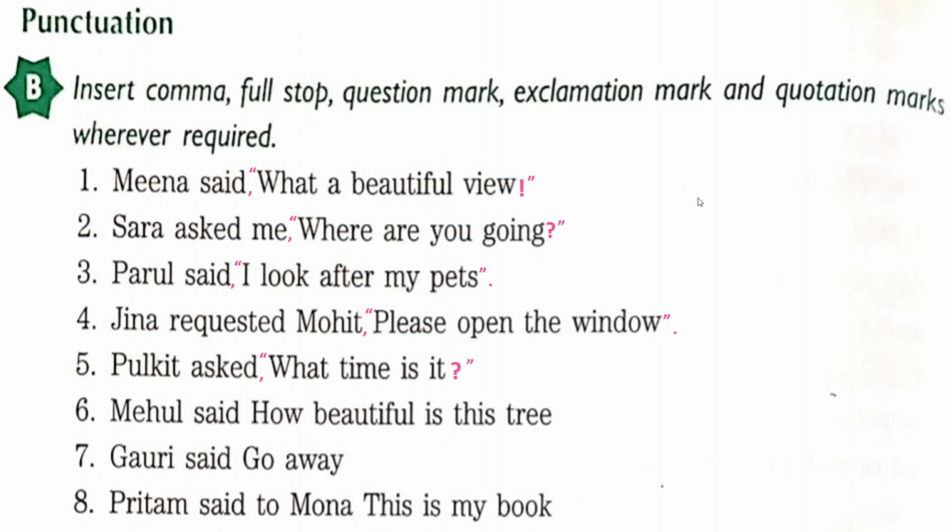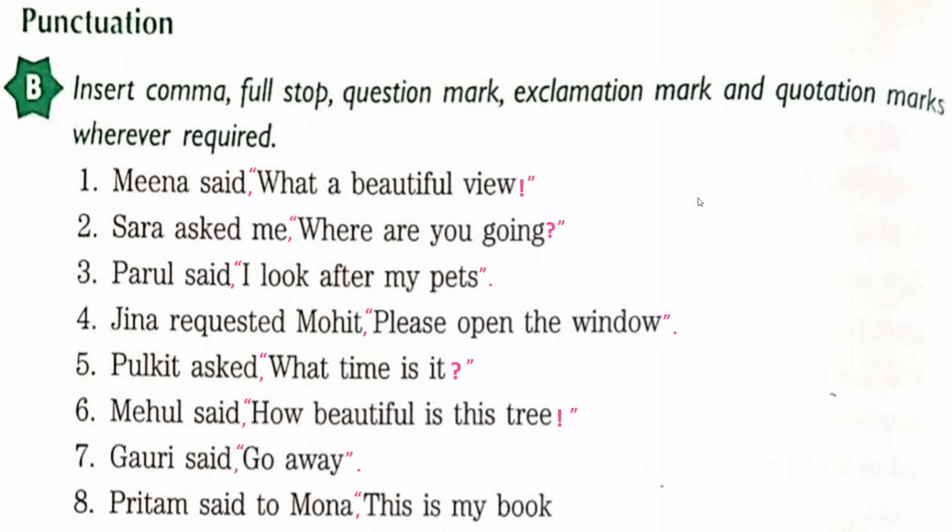Mehul said, how beautiful is the tree? Again, Mehul is a girl. So she is expressing her view, her feelings, certain feelings. So it is an exclamatory sentence. How beautiful is the tree? So again, inverted comma open and closed and then exclamation mark. Gauri said, go away. So comma, it is a sentence. So it ends with a full stop. Preetham said to Mona, this is my book. Again comma and it is a sentence. This is my book.